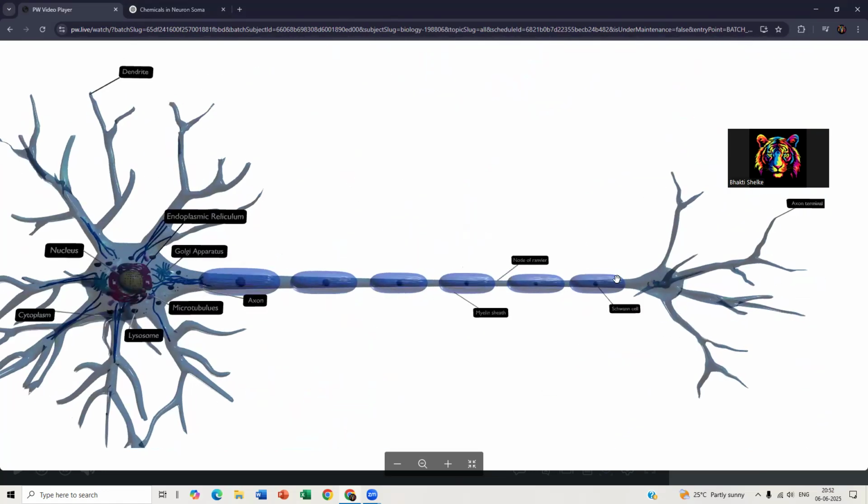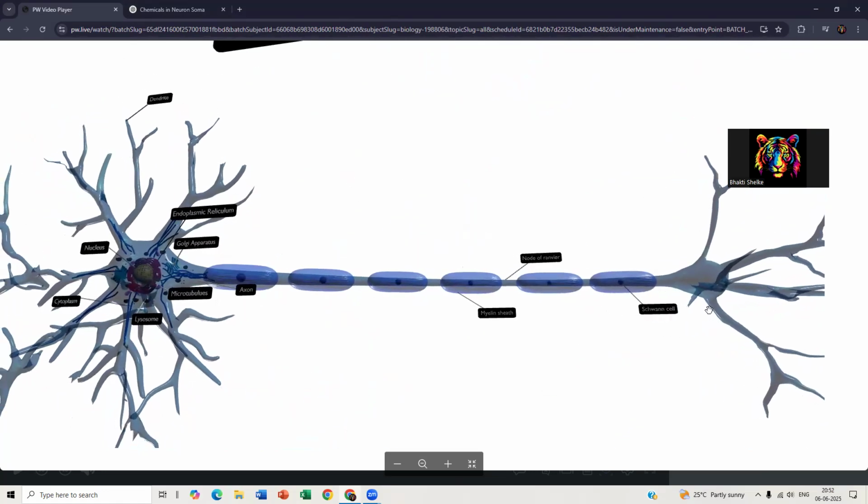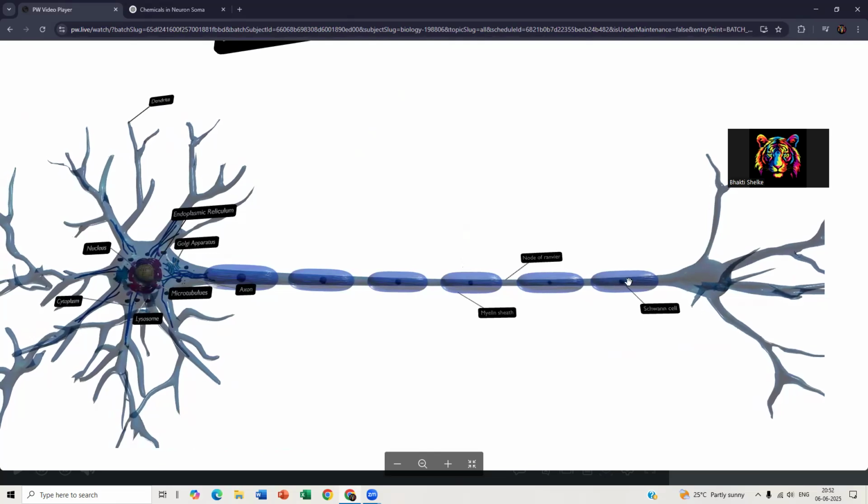Now here you can see the Schwann cell. The Schwann cell is a cell which is present inside the myelin. And the blank space which you can see here, this is not a continuous sheet, right? In between it has spaces. This space is known as the node of Ranvier.